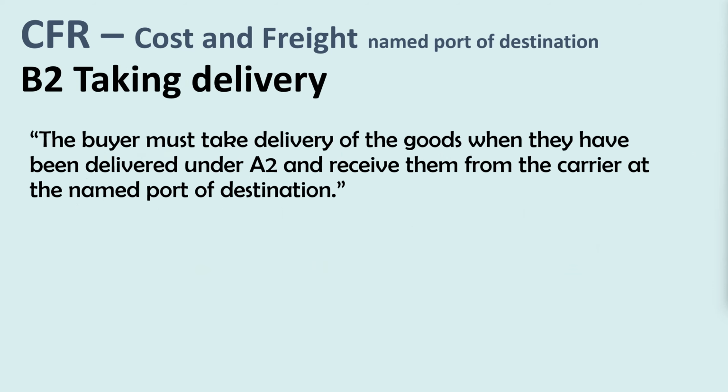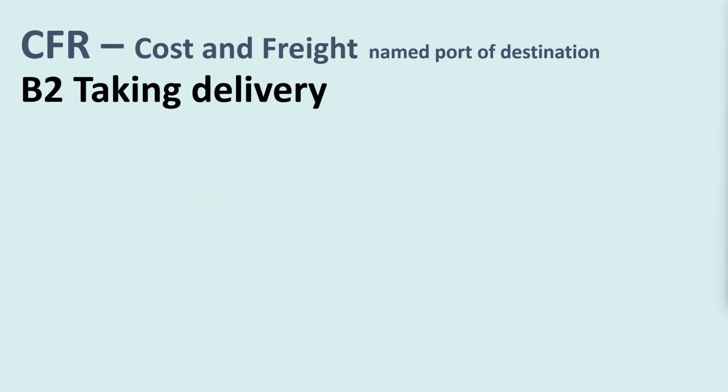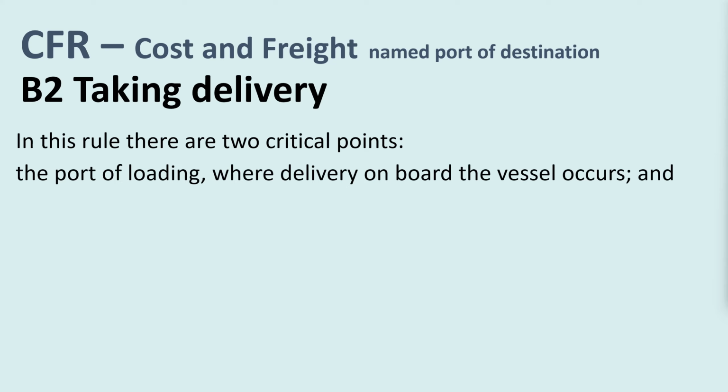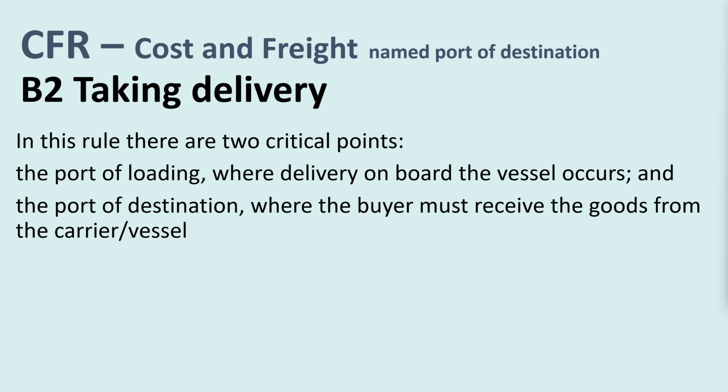B2, taking delivery. The buyer must take delivery of the goods when they have been delivered under A2 and receive them from the carrier at the named port of destination. In this rule, there are 2 critical points. The port of loading, where delivery on board the vessel occurs, and the port of destination, where the buyer must receive the goods from the carrier or vessel.